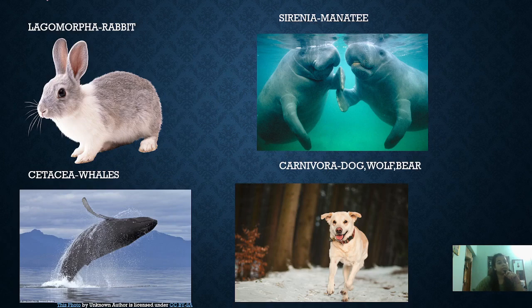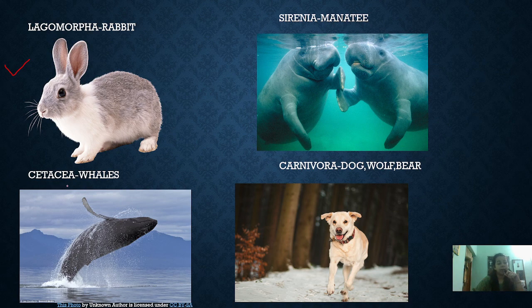Moving to the next, the Lagomorpha. They include the rabbit, which is grass eating, or herbivorous in nature. They have teeth, and their body is designed in such a manner that they have long ears and a furry body, with fur present on the body.